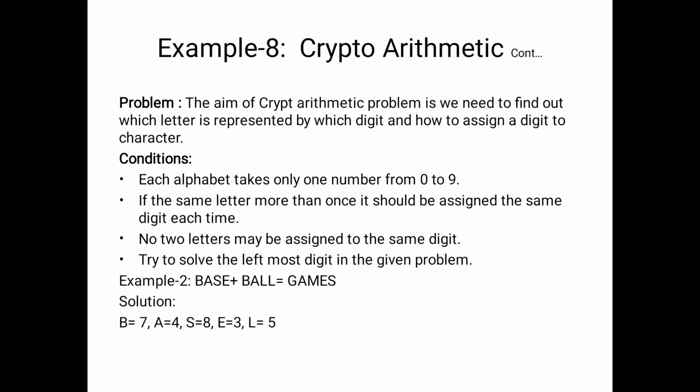Here we will consider another crypto arithmetic problem, the example BASE plus BALL is equal to GAMES. Here we know the solution. What is our goal? Here I have already replaced 5 values. B is replaced by 7, A is replaced by 4, S is replaced by 8, E is replaced by 3. So the B value is already available, the A value is available, and L is replaced by 5. Once again L came, so L is replaced by 5.